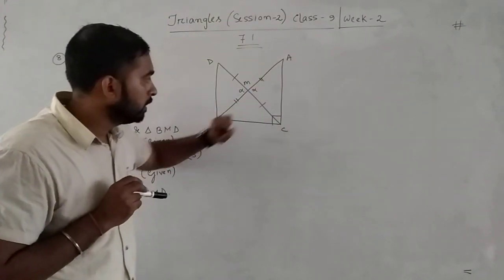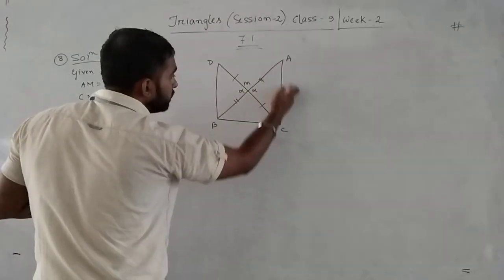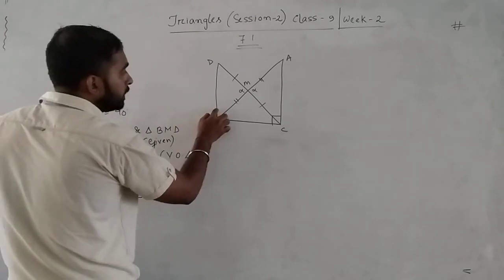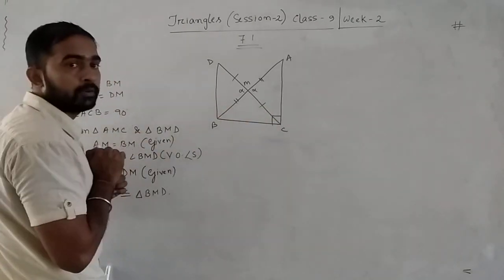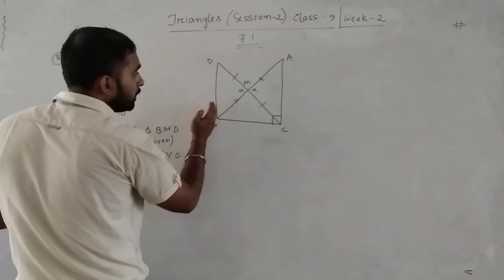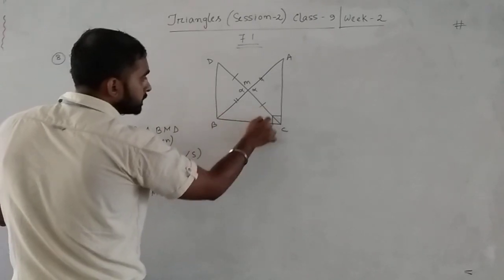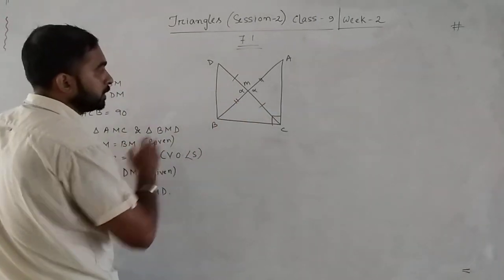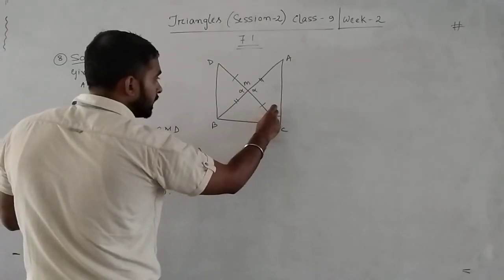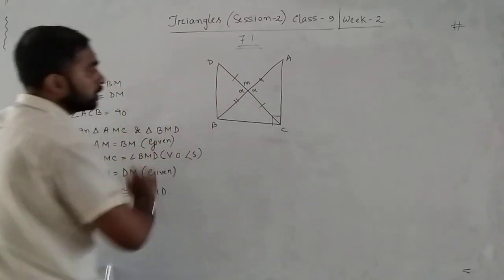If these two lines are parallel, then these two angles are co-interior angles, and by the property of parallel lines, the sum of the co-interior angles is 180. As it is given 90 degrees, this will also be 90.